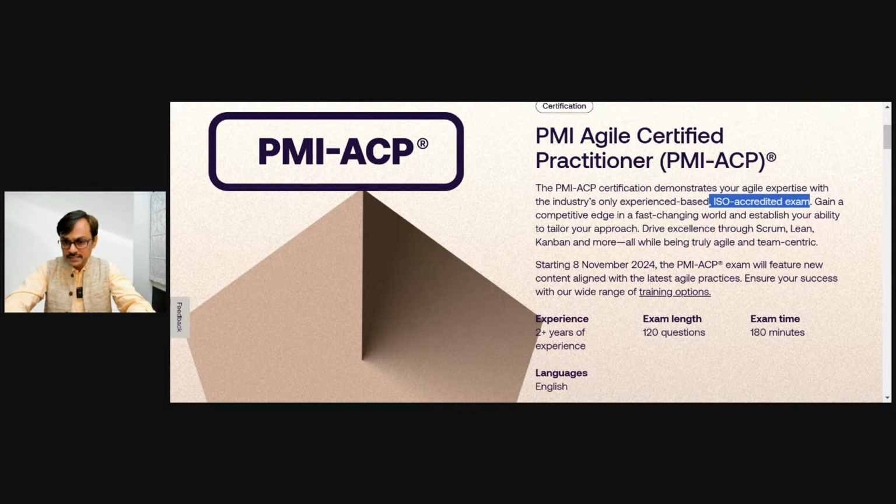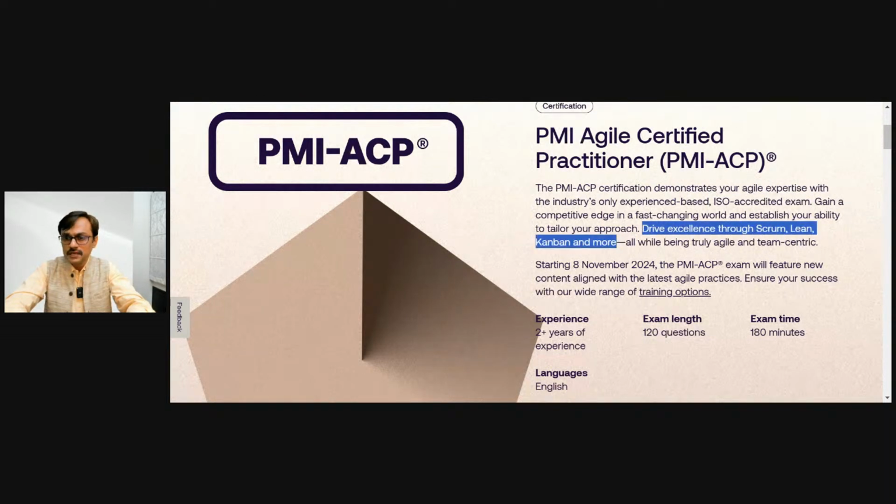But the interesting statement which I pick from here is the stress on these three elements. You are expected to drive excellence in your work through Scrum, Lean, and Kanban, and other Agile related methods and concepts. But in general, you will see the content is heavy on Scrum, Lean, and Kanban only. And that's a differentiator of PMI-ACP against the Scrum certification or any other framework certification. It is focusing on taking Agile as an umbrella and talking about some of the possible ways of achieving agility.